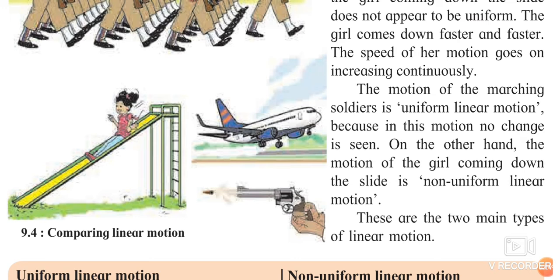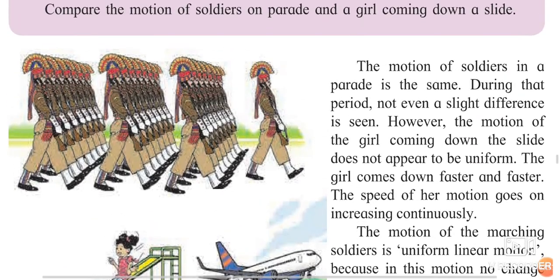The motion of marching soldiers is uniform linear motion, because in this motion there is no change seen. When the soldiers are marching, you can clearly see there is no change in their legs or in the walking position. They are going in a straight line and the same foot is falling at the same time.